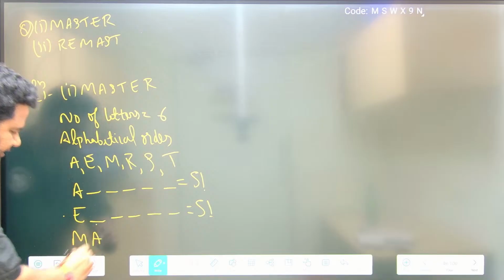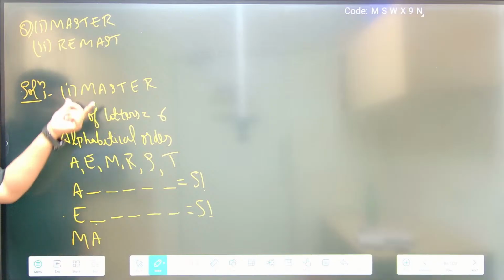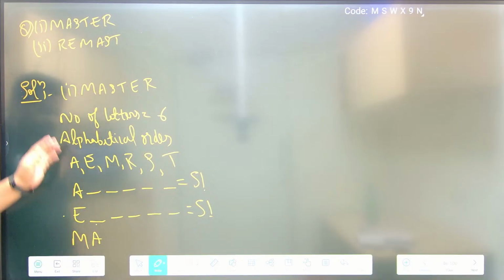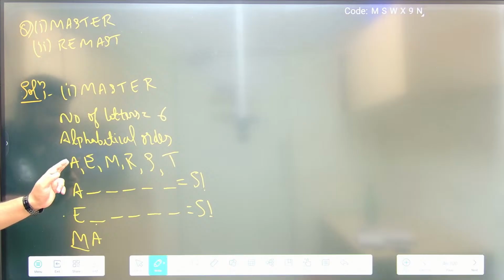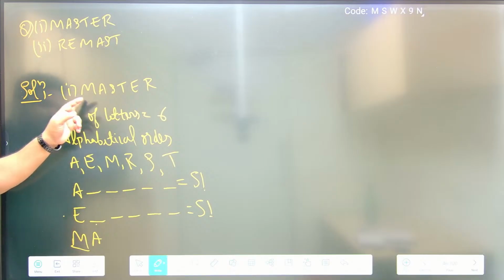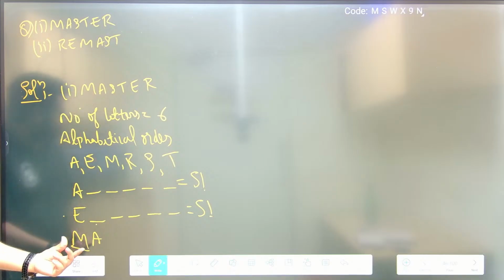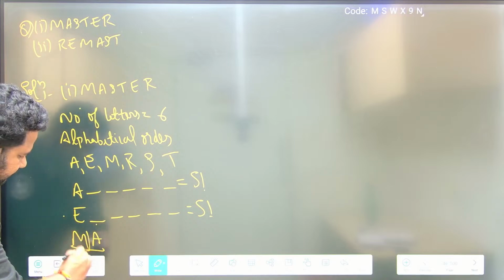Okay, I have A. So once I get the word I wanted here, I should start from the beginning again. So M I got, so fix M here. Start from the beginning. Beginning means first I will have what? A. Is it matching with the question? MA is there, here also MA is there, so fine. So MA is fixed here.